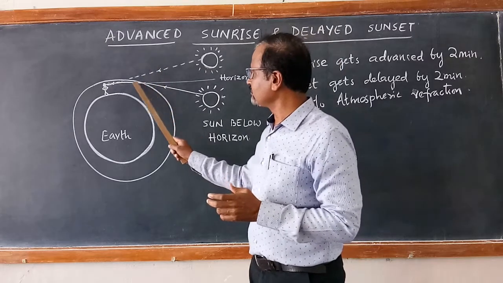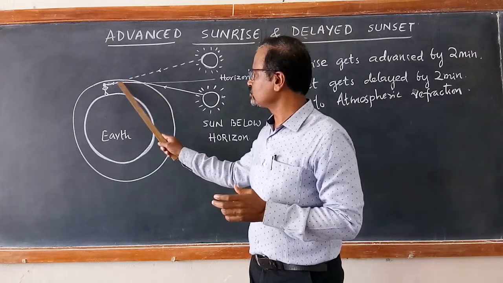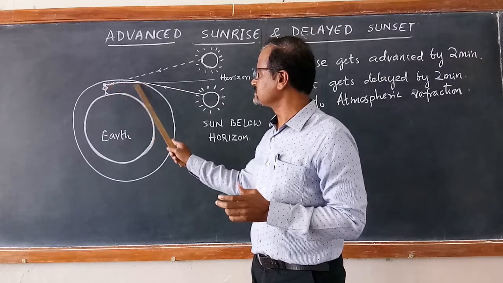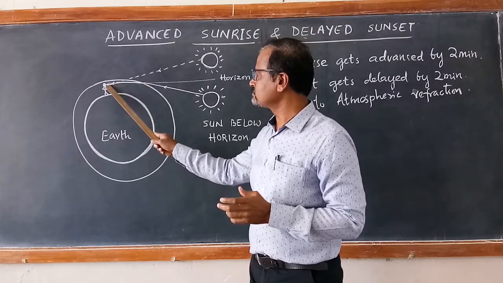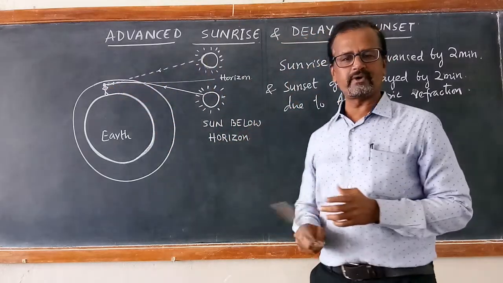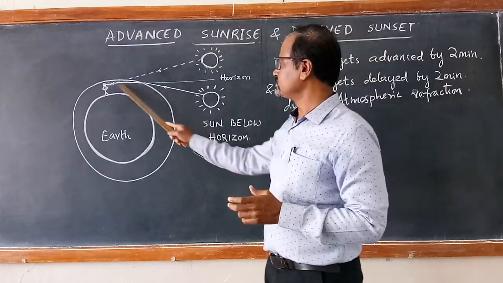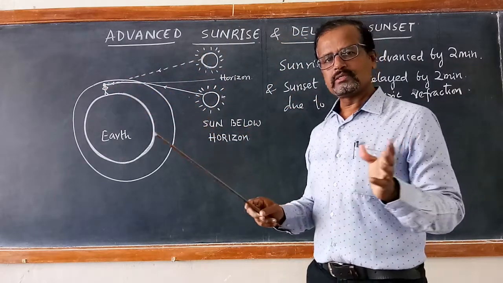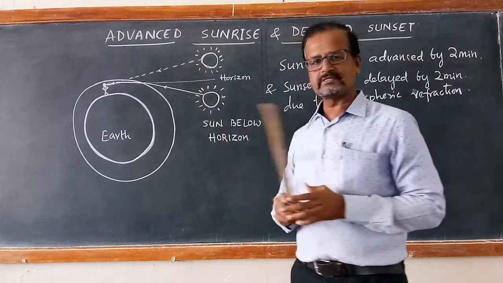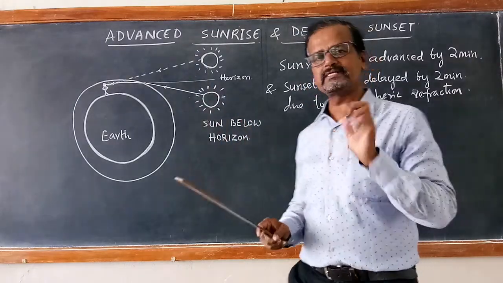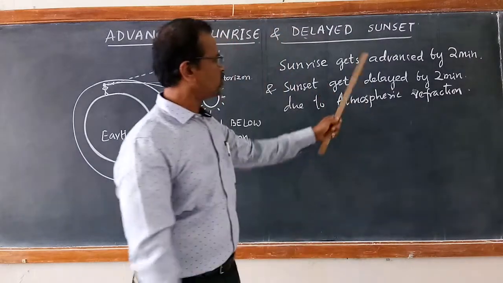Due to the bending of the rays of light towards the normal, when the observer sees them, these rays appear to have come from this point. The rays which are reaching here appear to have come from this point. So the sun will be seen above the horizon. So sunrise takes place 2 minutes early.